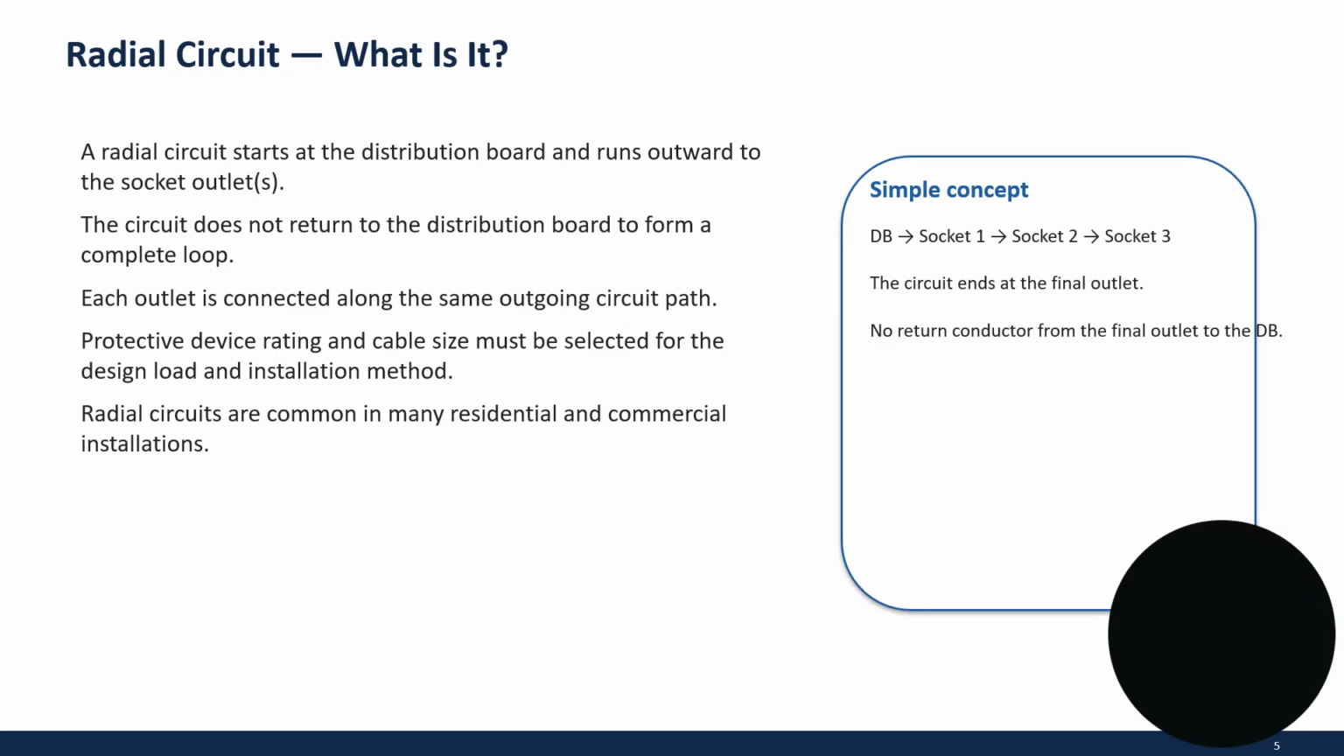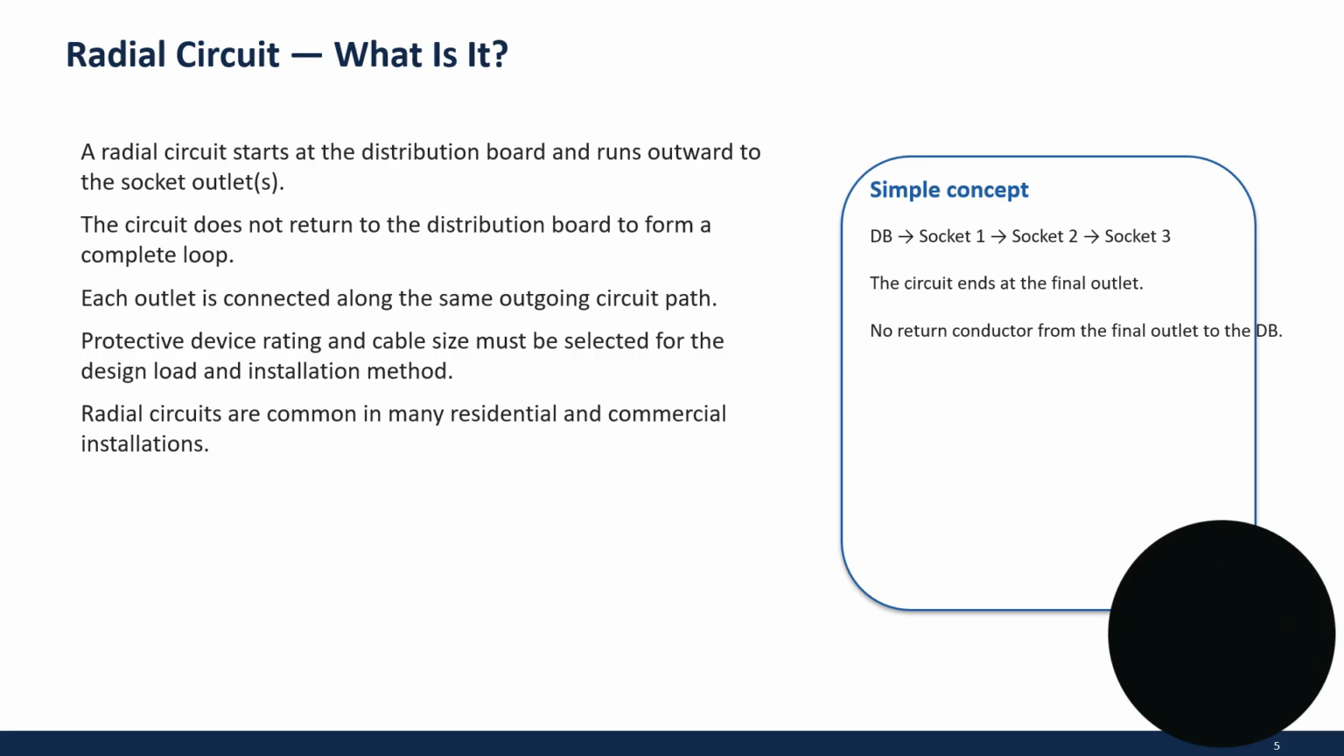Radial circuit. What is it? A radial circuit starts at the distribution board and runs outward to the socket outlets. This circuit does not return to the distribution board to form a complete loop. Each outlet is connected along the same outgoing circuit path. Protective device rating and cable size must be selected for the design load and installation method. Radial circuits are common in many residential and commercial installations.